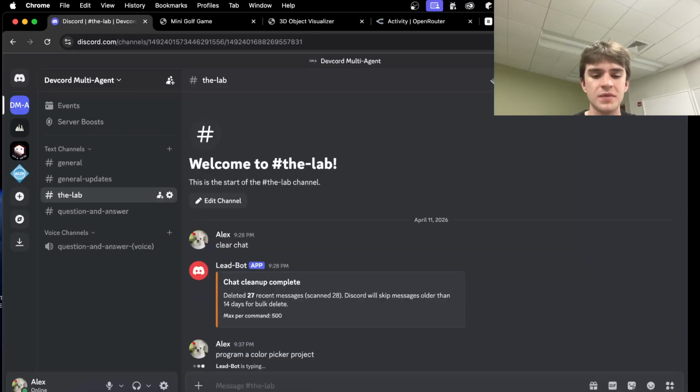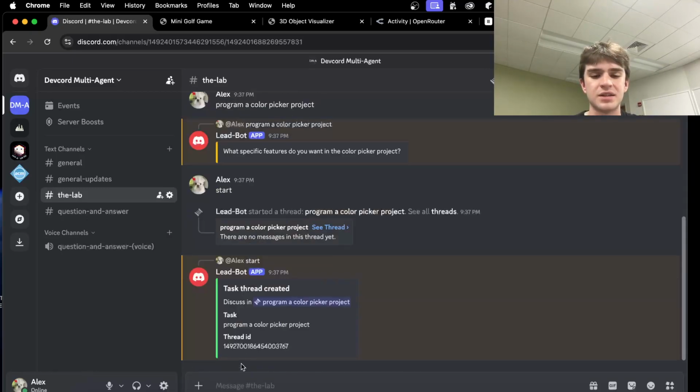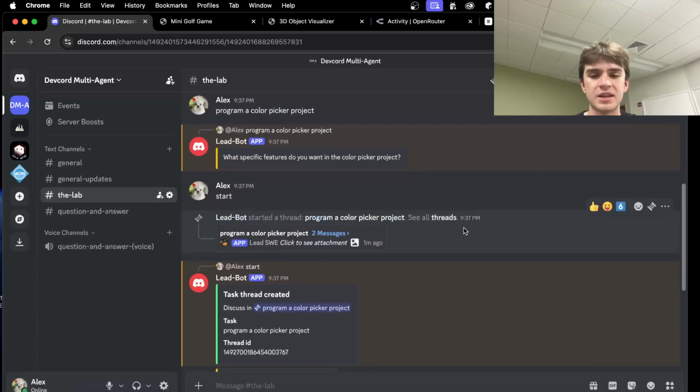Okay, so LeadBot's going to come in here. Same thing, he's just going to go in here. What are the specific features? I'm not sure. Let's just tell him start and see what he decides. Might not be too interesting, but let's go. So we're going to say start, and you see that he's going to create this thread. That's how he's going to get them up to speed.